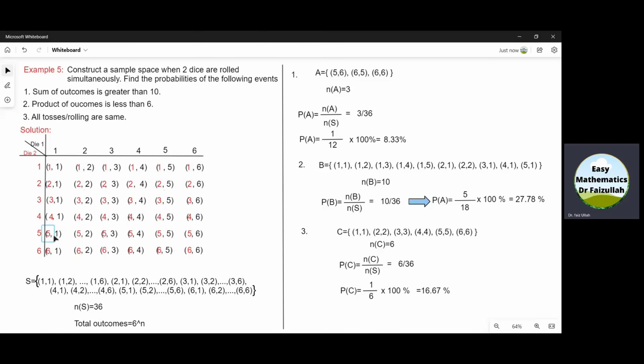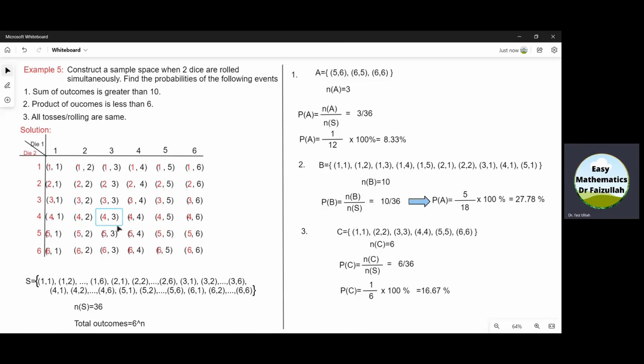Then 5 with 1, 2, 3, 4, 5, and 6. And then 6 with 1, 2, 3, 4, 5, and 6. So these are all the possible outcomes when we roll two dice simultaneously.